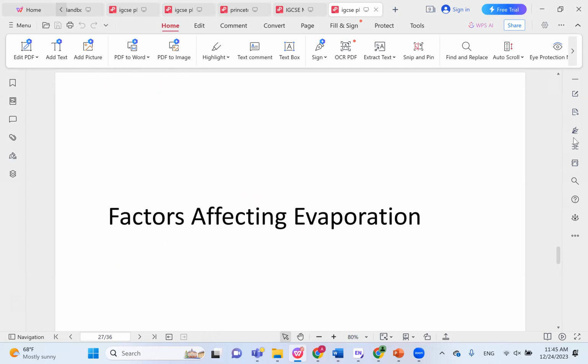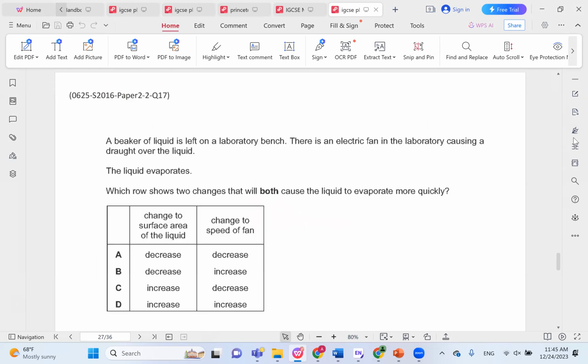Next, we talk about factors that affect evaporation. A beaker of liquid is left on a laboratory bench. There is an electric fan in the laboratory, causing a draft over the liquid. The liquid evaporates. Which row shows two changes that will both cause the liquid to evaporate more quickly? Of course, the higher the wind rate, so the higher the speed of the fan, the better the evaporation.